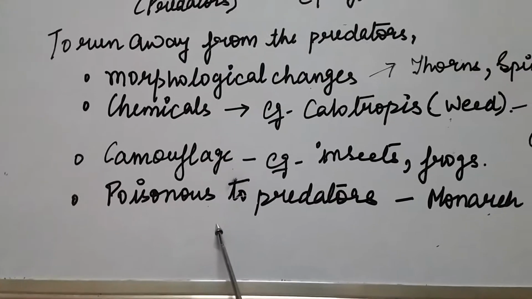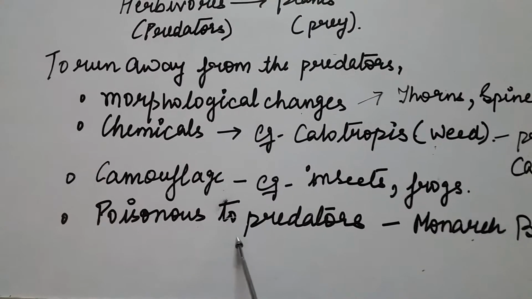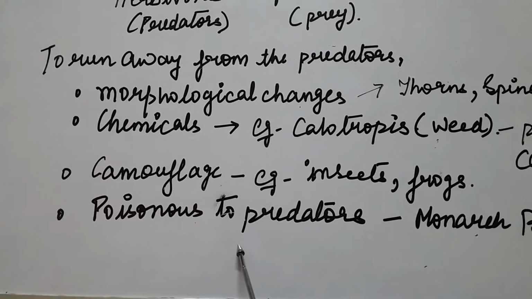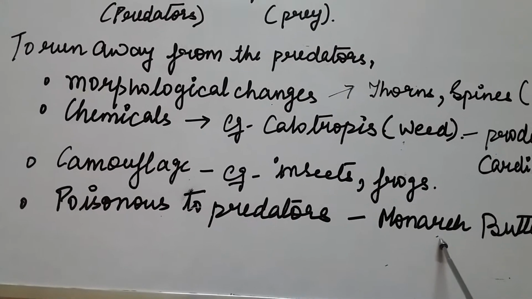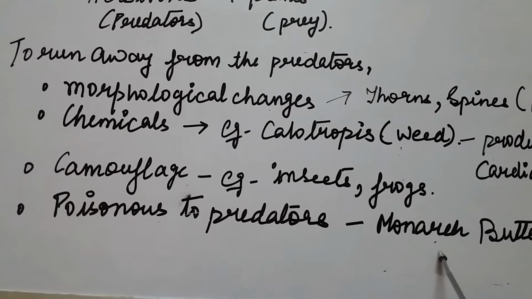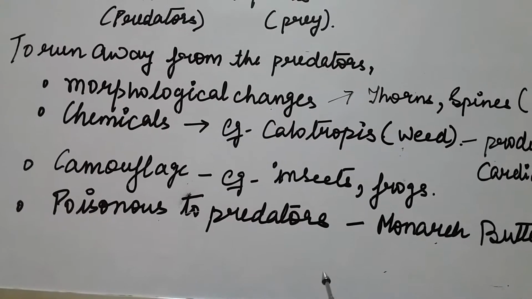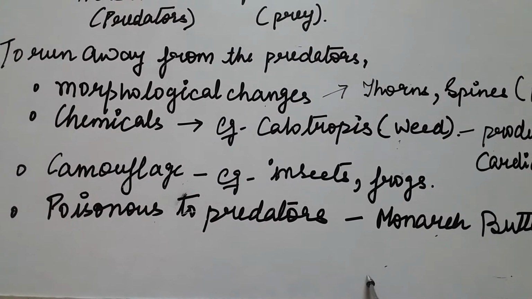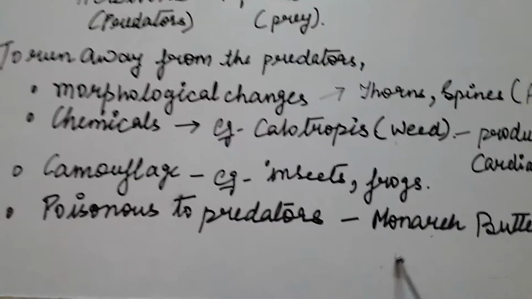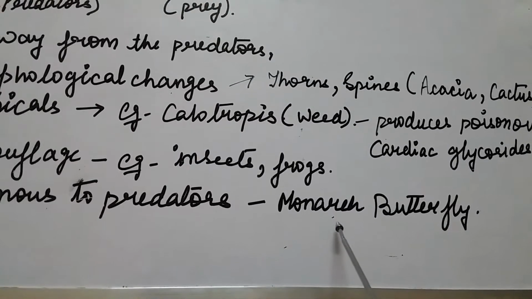Another characteristic by which predators can be avoided is in case of the monarch butterfly. In this, the monarch butterfly acquires a chemical during the caterpillar stage by feeding on a poisonous weed, by which the monarch butterfly then becomes highly distasteful to the predators.